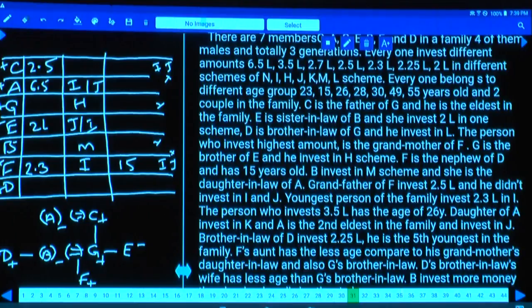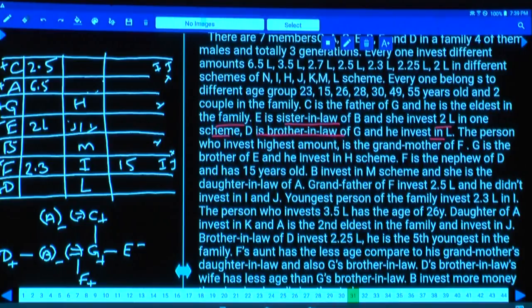Okay, now C is the father of G and is the eldest in the family. E is the sister-in-law of B and she invested 2 lakh in one scheme, and D is the brother-in-law of G and he invested in L. D invested in L.